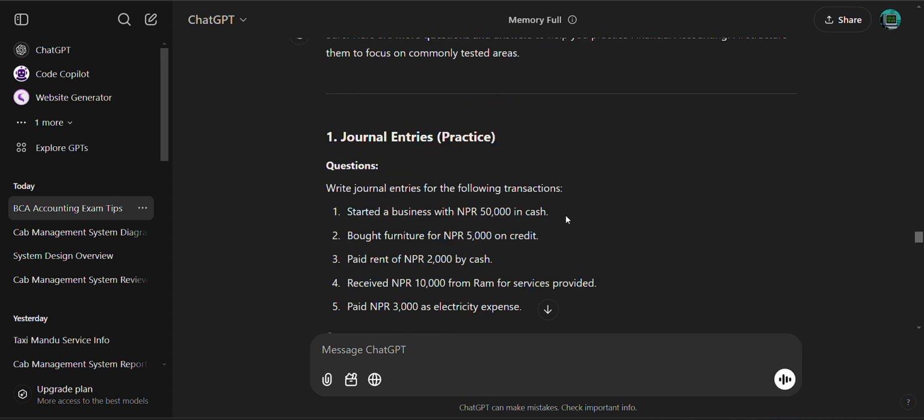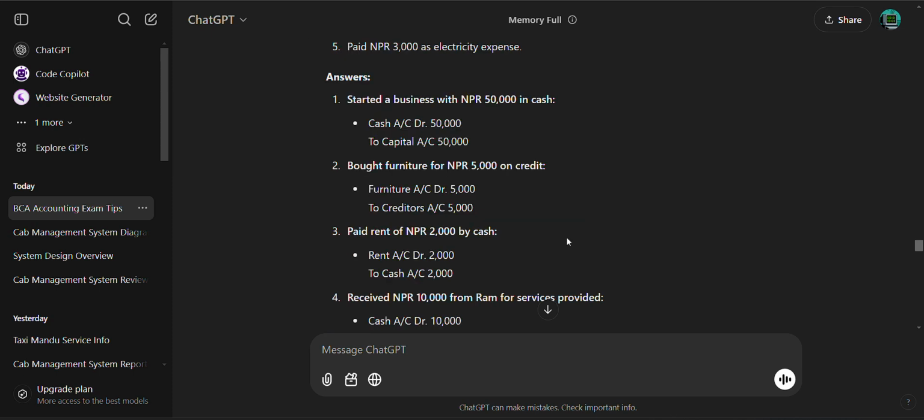Now let's see the journal entry. Started business with cash: cash account debit 50,000 to capital account 50,000. Bought furniture for RS 5,000 on credit: furniture account debit to creditors account 5,000. Paid rent 2,000: rent account debit to cash account 2,000.